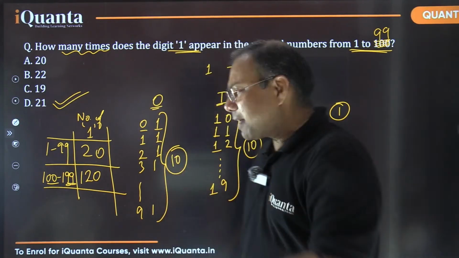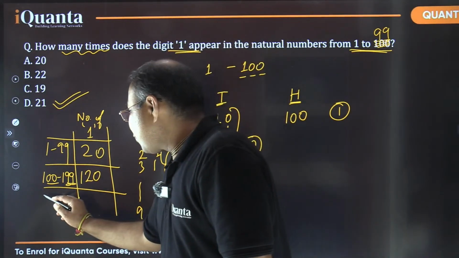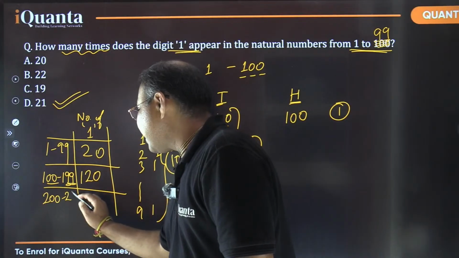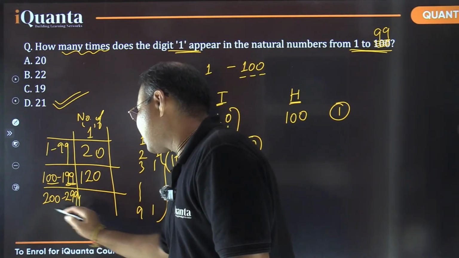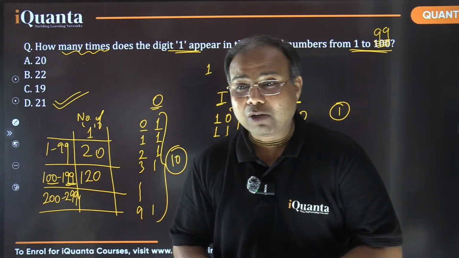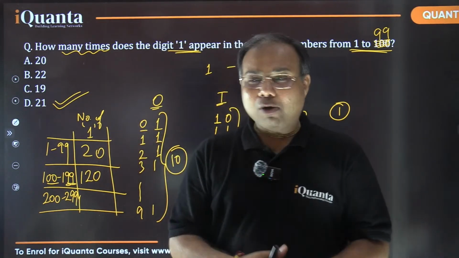Okay, I'm going to extend it one more time. Everyone, please pay attention here. If I increase the range from 200 to 299, now tell me the answer fast. The range is now 200 to 299. What will be the answer to the same question? How many times would the digit 1 be there?